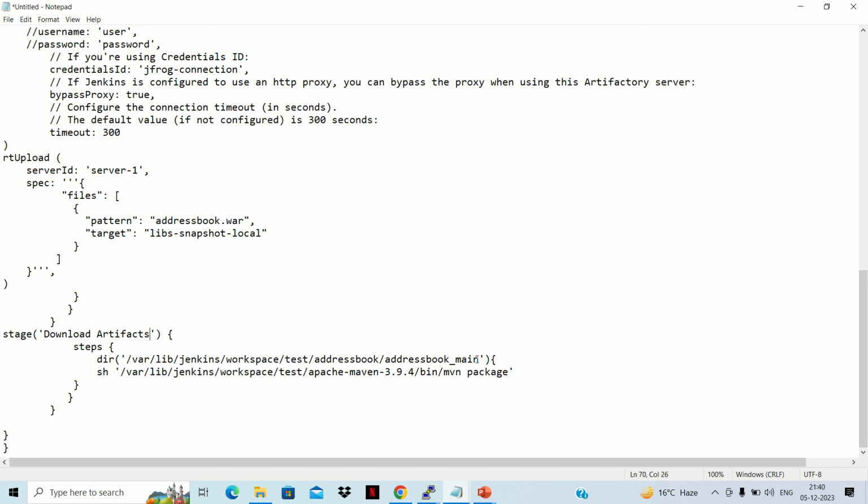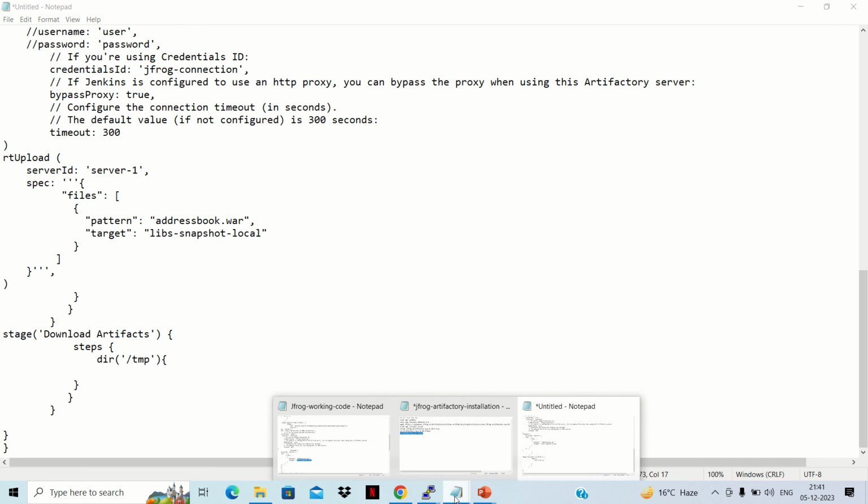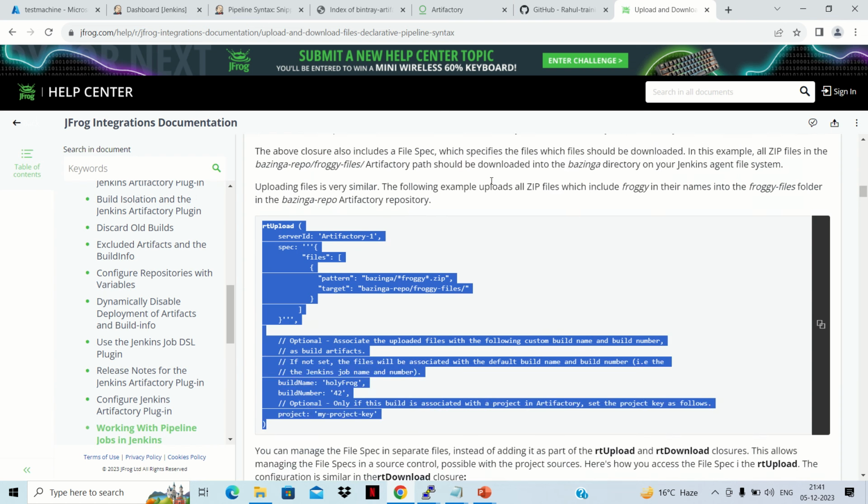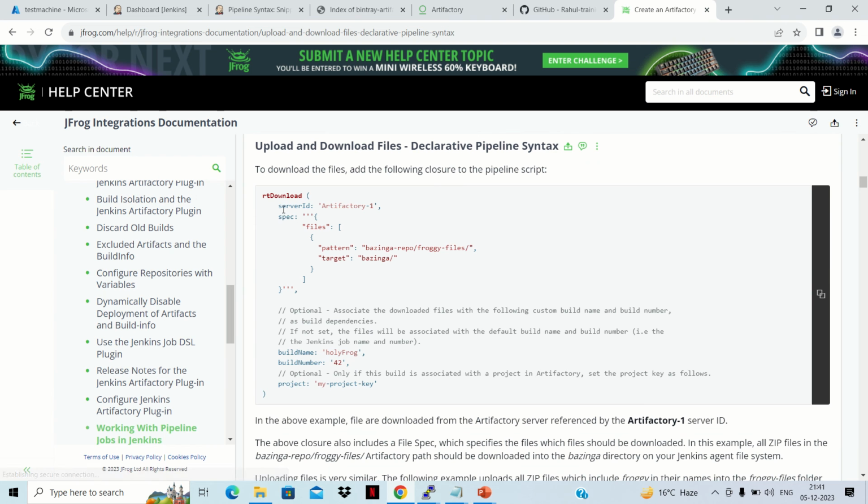Okay, and directory, what will be the directory? So here we'll go with the directory where we want to get this artifact download. So give it as /tmp, and here sh, we don't want to use this, rather we want to use the function of download. So we'll find it out from the documentation how we can get it download.